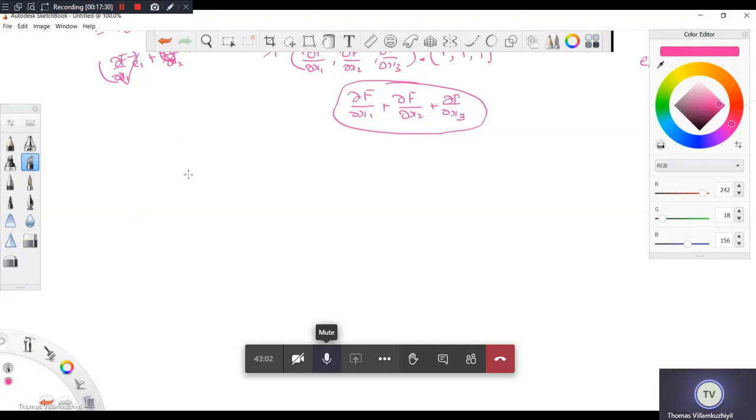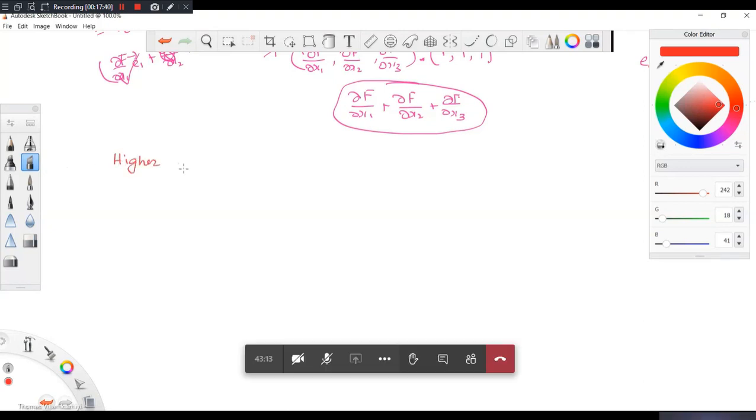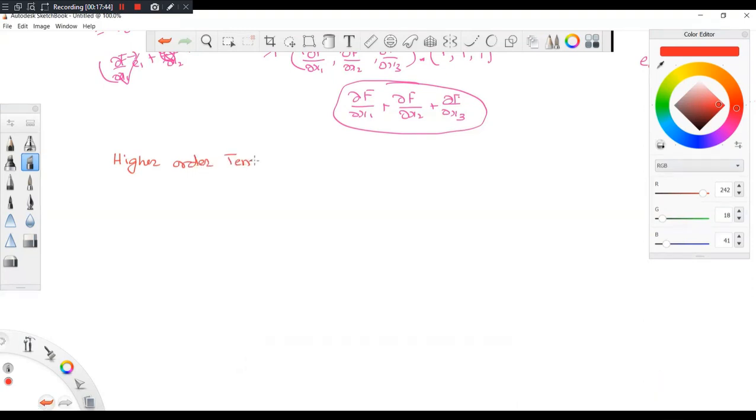So it is independent of the coordinate system in that sense. Now let me go to the higher order tensors. Tensor of order 1 we have seen. Now how can you extend this to higher order tensors?